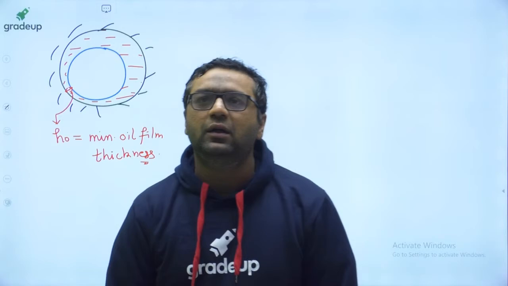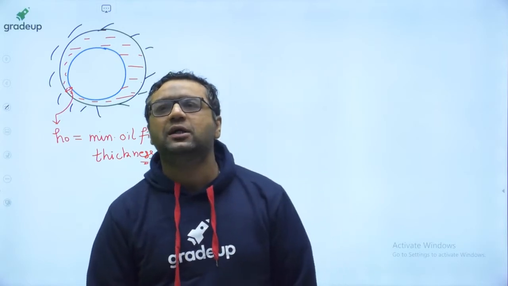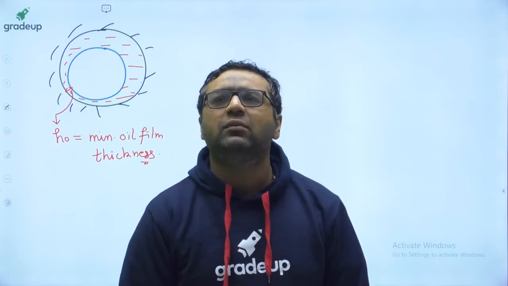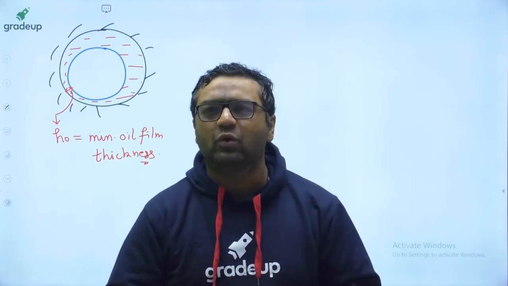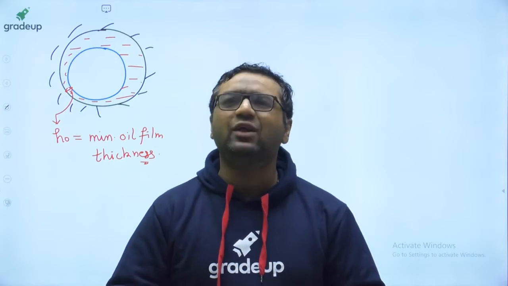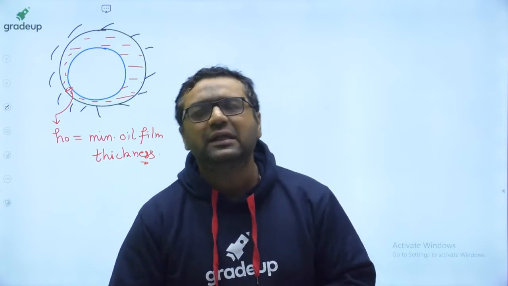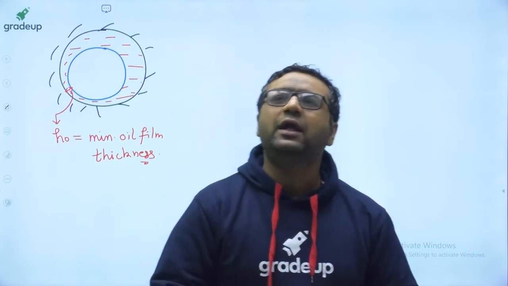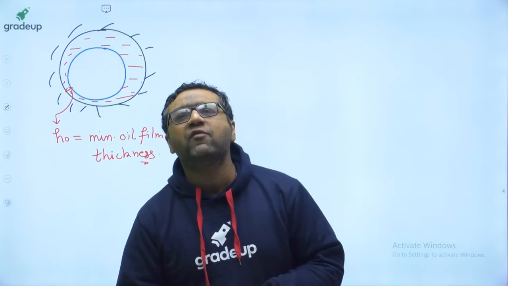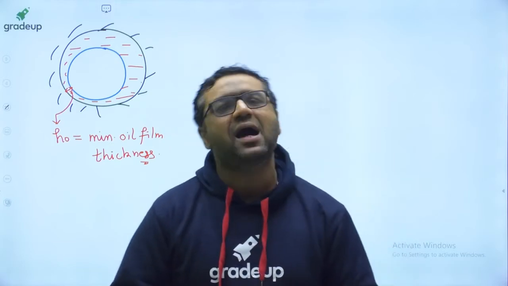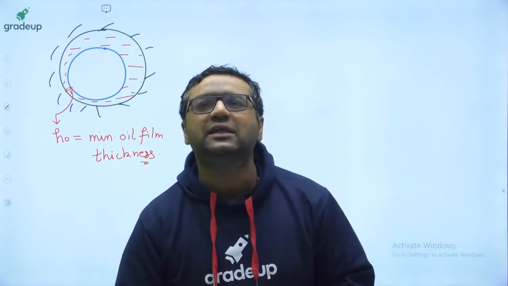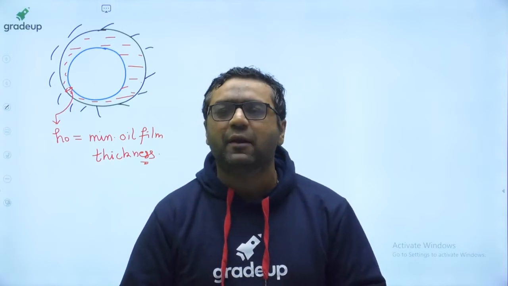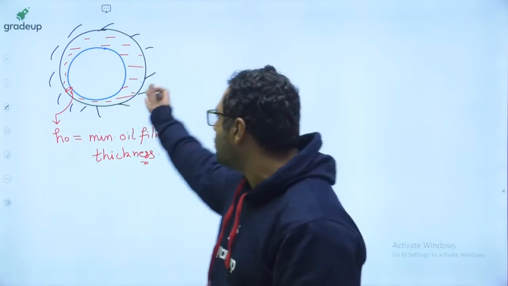Okay guys, I already told you the Sommerfeld number. There is no unit for that. Have you seen the unit for Nusselt number? These are numbers which have some physical significance. I already told you that the Sommerfeld number for 2 identical bearings is the same. That is the physical significance of the Sommerfeld number. And the significance of the bearing characteristic number, I will tell you after this concept.